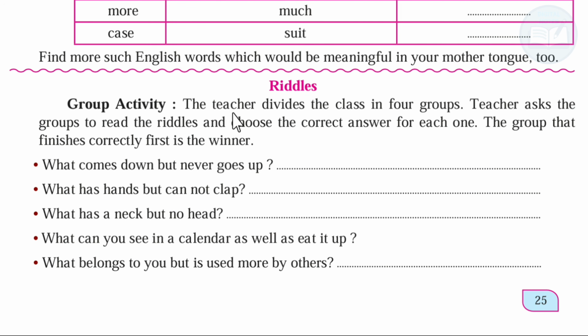Riddles. Group activities. The teacher divides the class into 4 groups. The teacher asks the groups to read the riddles and to choose the correct answer for each one. The group that finishes correctly first is the winner.